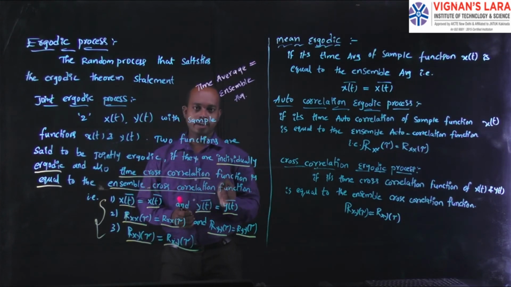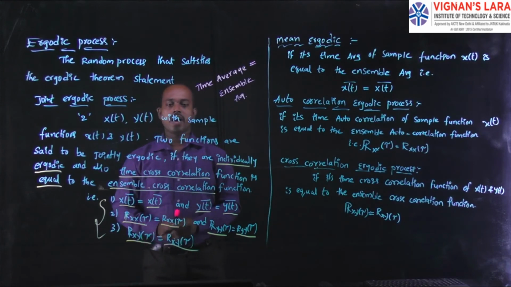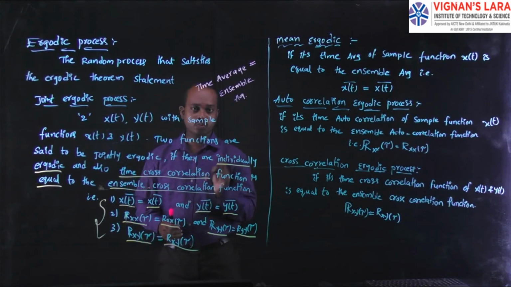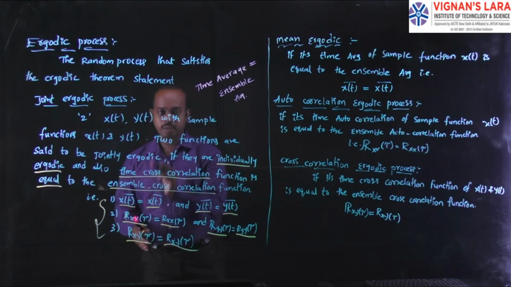To check whether a given random process is jointly ergodic, it must satisfy these three conditions. If any condition is not satisfied, we can simply say that it is not a jointly ergodic process. I'm not asking you to do this checking of these three statements.